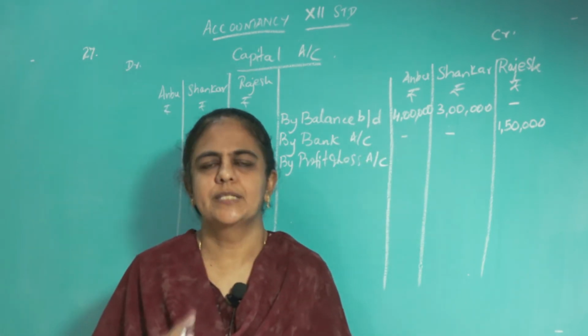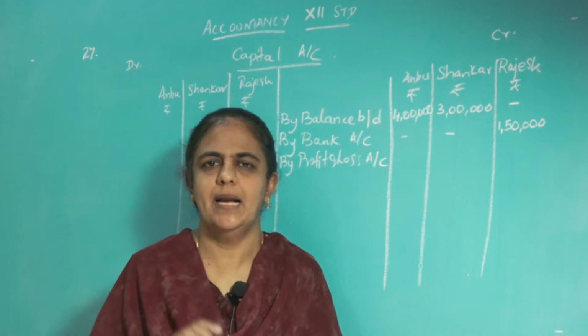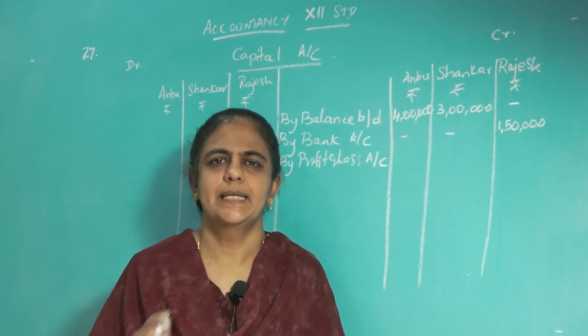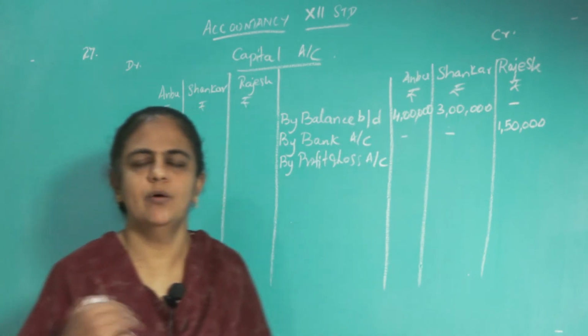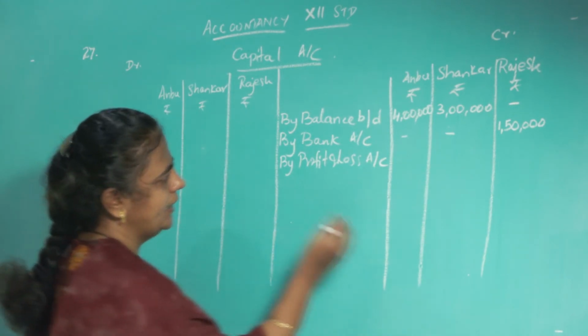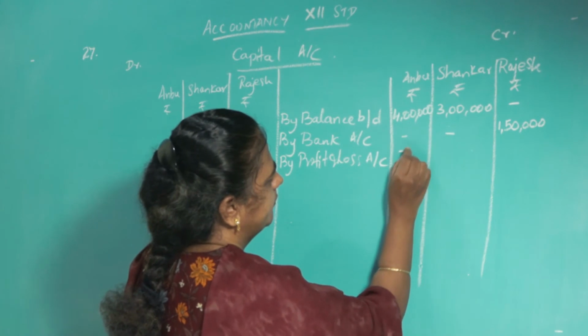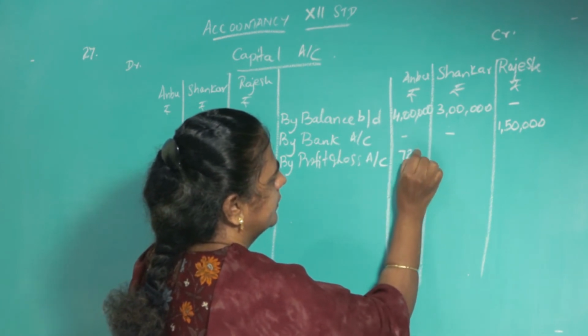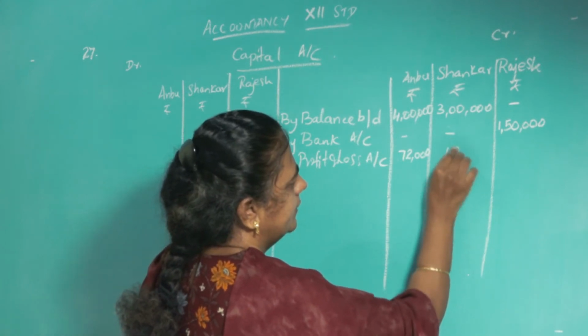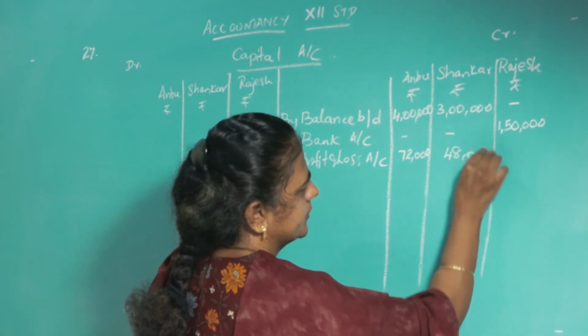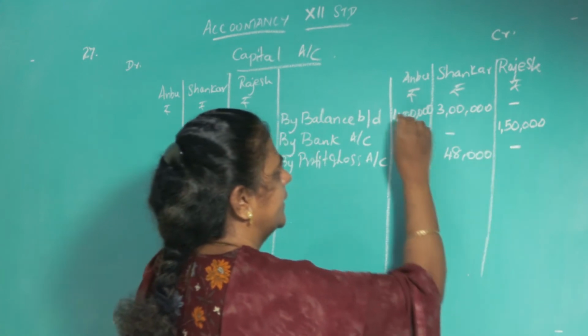So the 1,20,000 into 3 by 5, 1,20,000 into 2 by 5. If you divide, you will get 72,000 and here 48,000. So for the new partner, nothing.